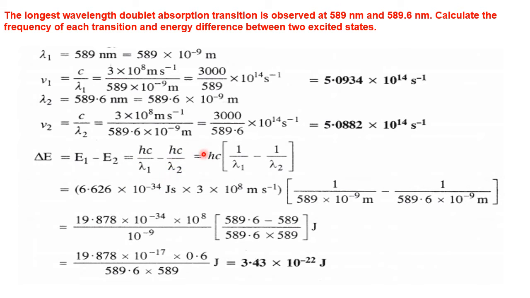You take hc as common. So hc into bracket 1 by lambda 1 minus 1 by lambda 2. h is Planck's constant and c is the speed of light in meters per second. That's why we have converted the lambda into meters. So the 1 by lambda 1 value and 1 by lambda 2 value are given already. So 19.878 into 10 to the power minus 34 into 10 to the power 8 by 10 to the power minus 9. Why?